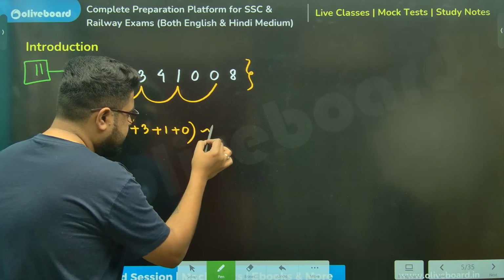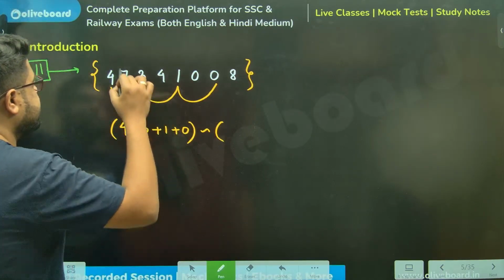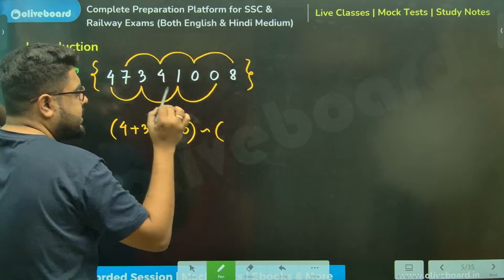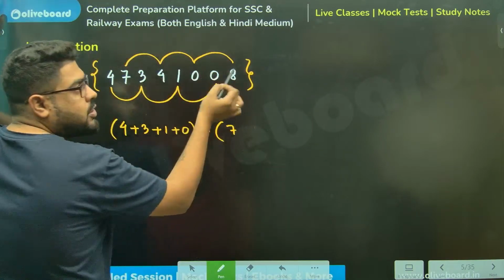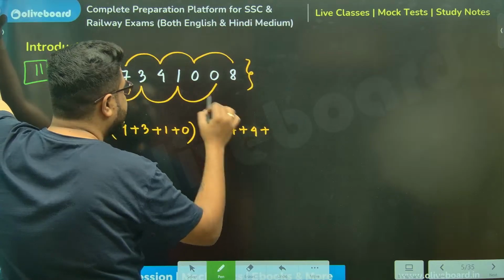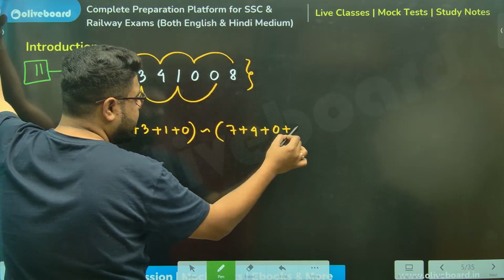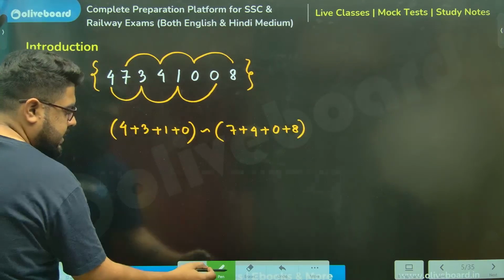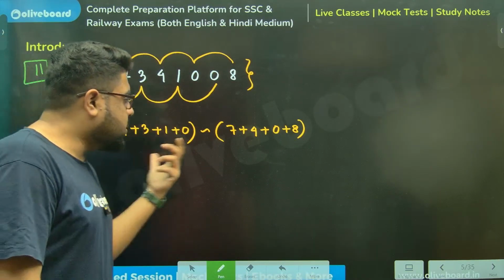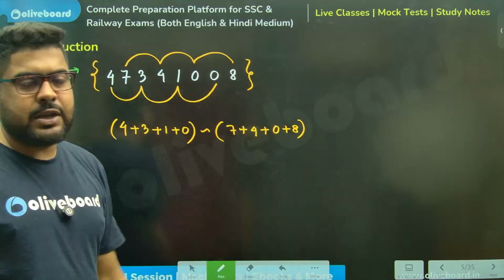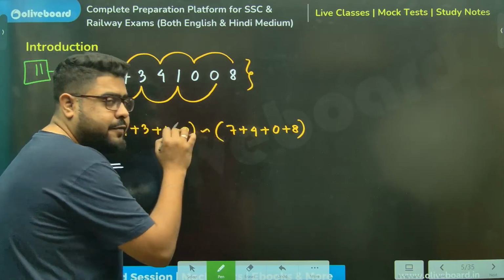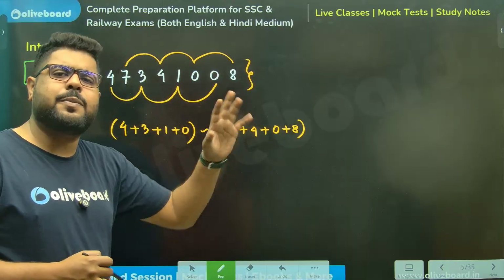The difference of the others: 7 plus 4 plus 0 plus 8, meaning the other alternates. Sir, please understand, this is your total. Now, if you calculate this difference, I have taken the difference so that I will always try to keep it positive.